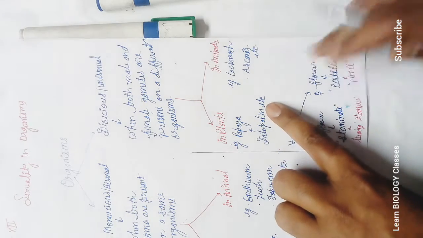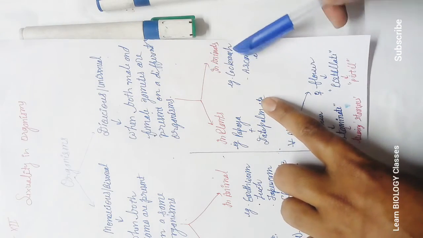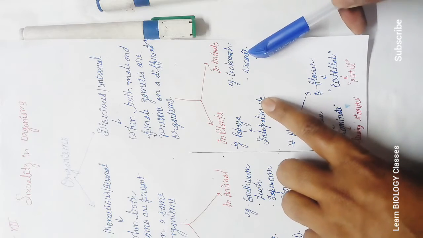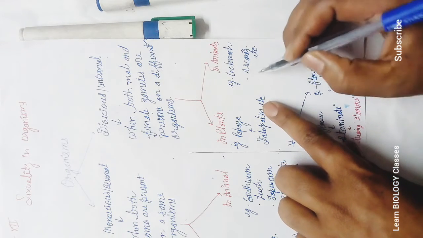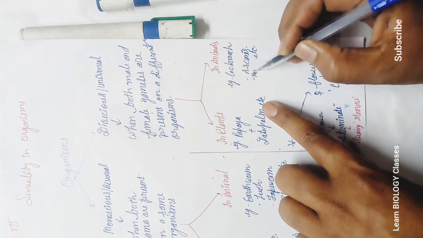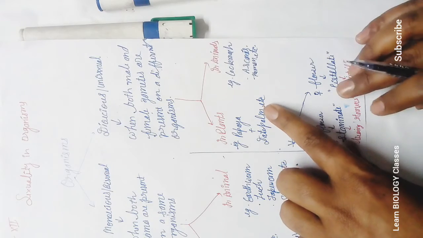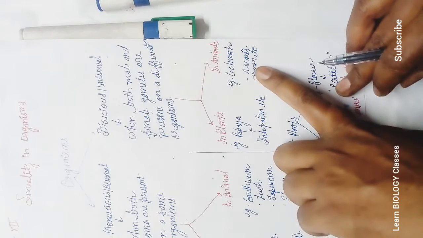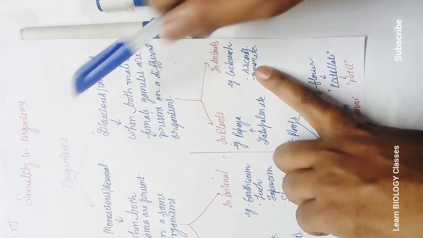Date palm also. In the case of animals: cockroach, ascaris, and you can add ourselves also, human. We are dioecious, we can say unisexual.